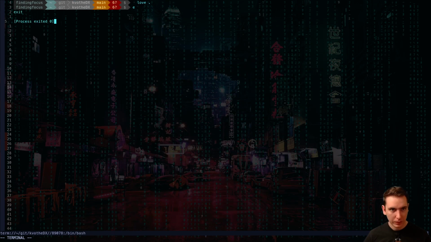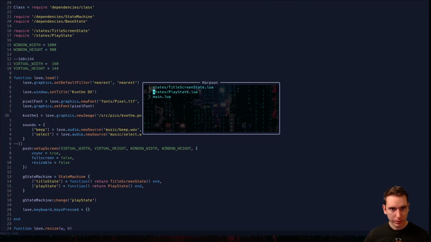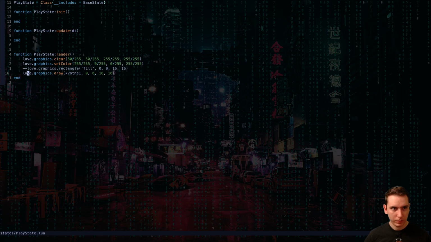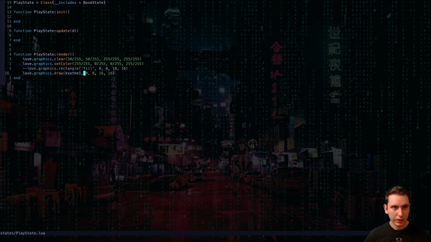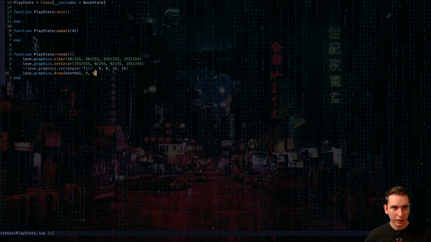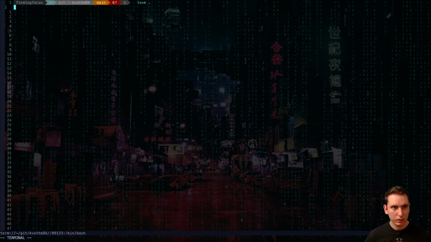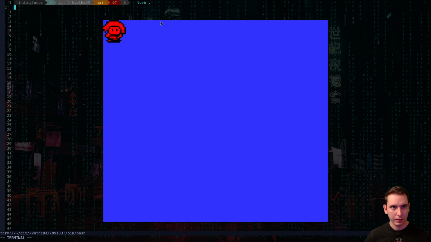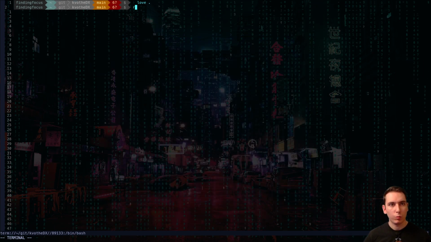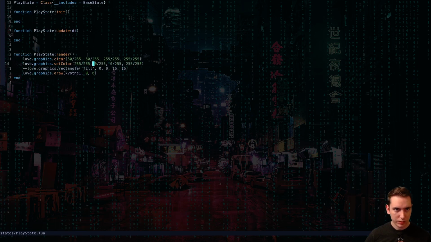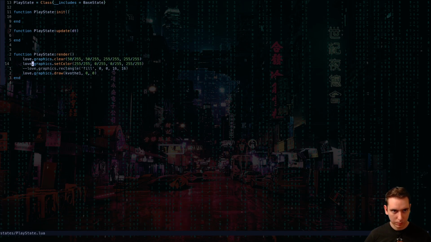Okay. I mean, this is game dev for you. Whatever you think you know how to do. An X or Y, maybe it doesn't need a width and a height. Okay. So we've got a little Kvothe there, and it's all red, and it's all red because we just set the color to red for the rectangle there.